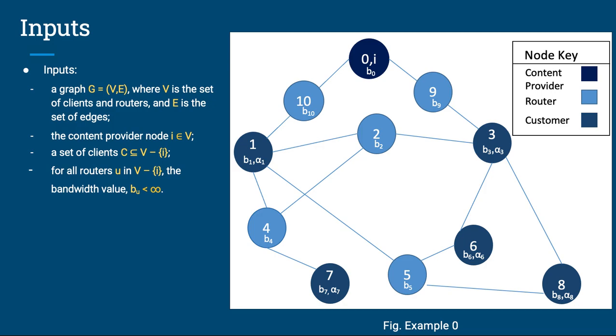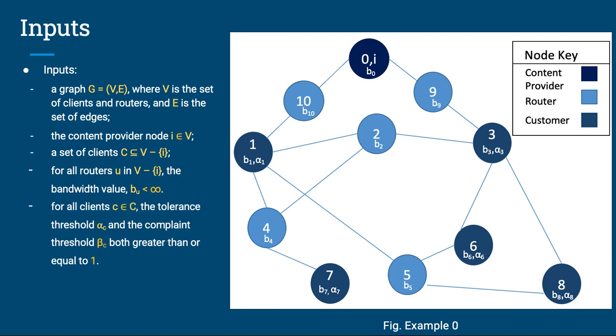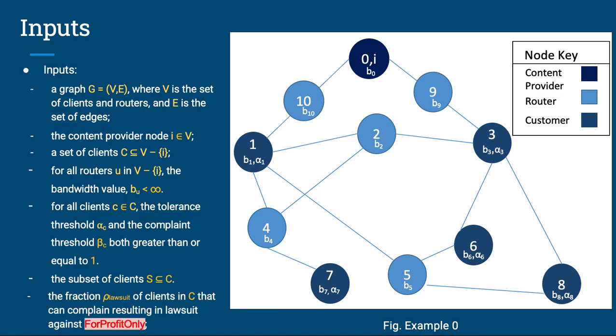Regarding the bandwidth values, the bandwidth value b_u for all routers u in V is less than infinity. That is, it can be any non-negative integer. Again, we have the tolerance threshold alpha_c and also the complaint threshold beta_c for all clients c. Here both numbers are going to be greater than or equal to 1 for all clients. We also take a subset S of clients C that is later used to calculate penalties. You have the rho_lawsuit value as well.